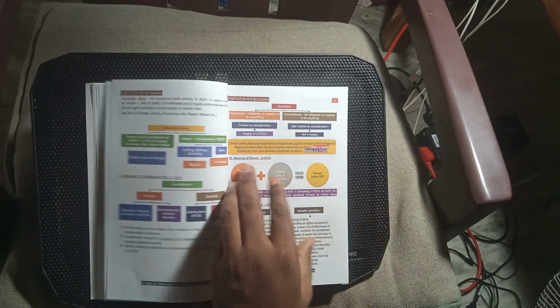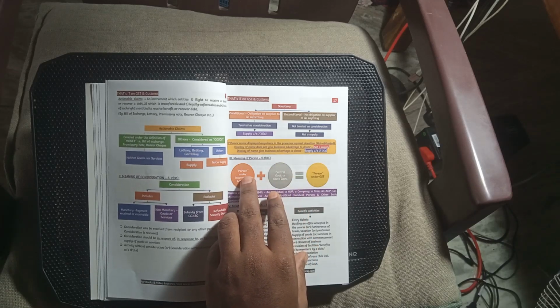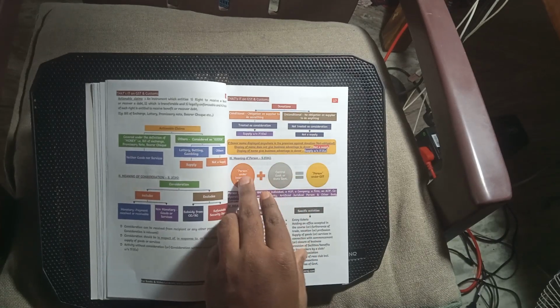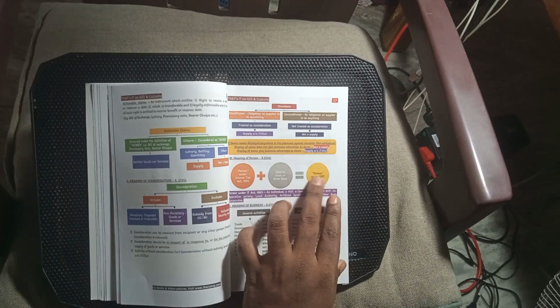So it's a supply. The meaning of a person, Section 2 clause 84. Person under the Income Tax Act 1961, plus central government, plus state government, is equal to person under GST.